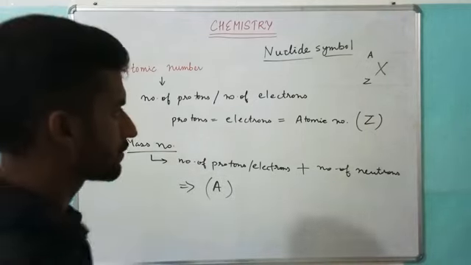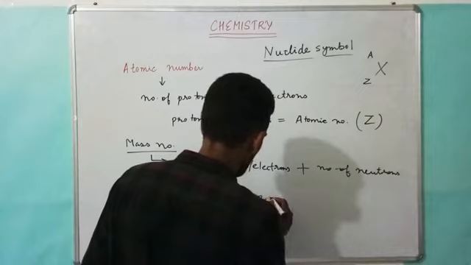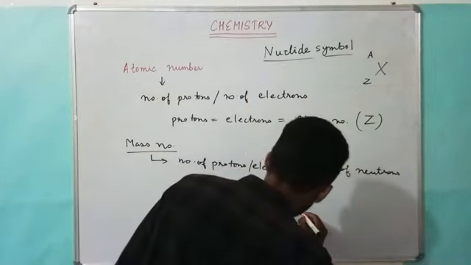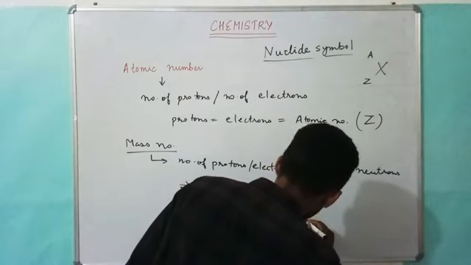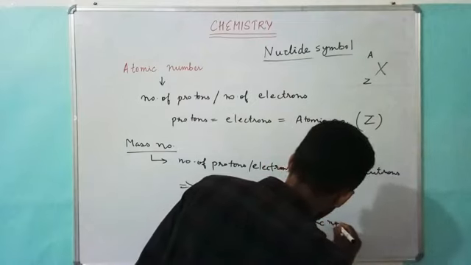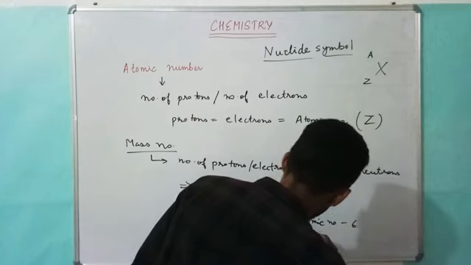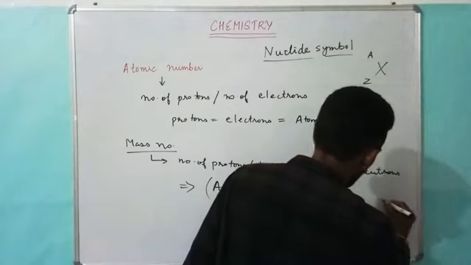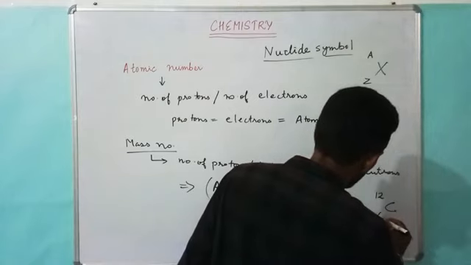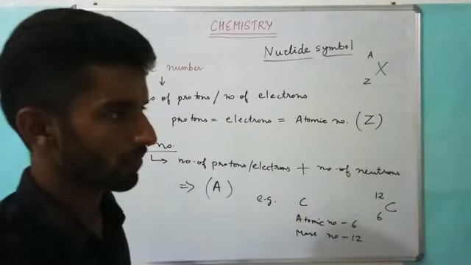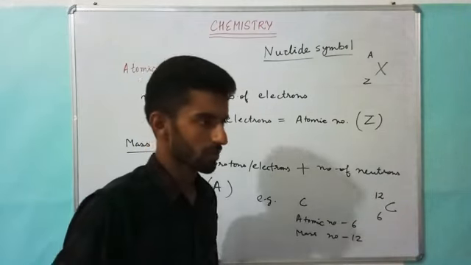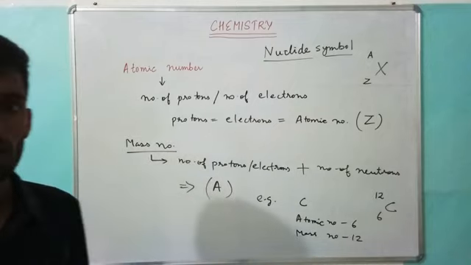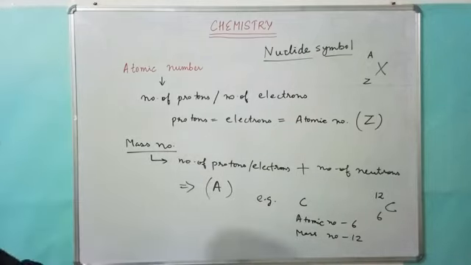Okay, let me write it with the help of one example. Suppose we write it for carbon. Carbon has atomic number 6 and mass number 12. So how will I write? I will write mass number at the top and atomic number at the bottom. Subscript, superscript. Clear? So for elements 1 to 20, you have to learn very carefully their atomic number and mass number.